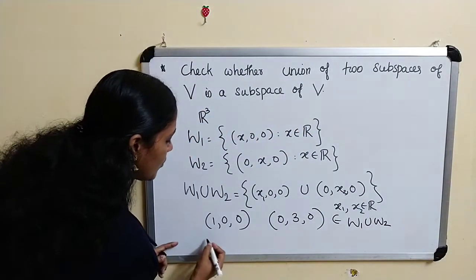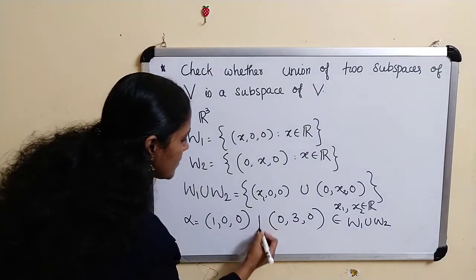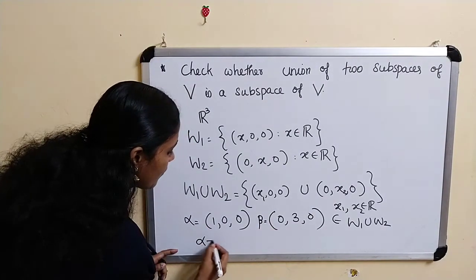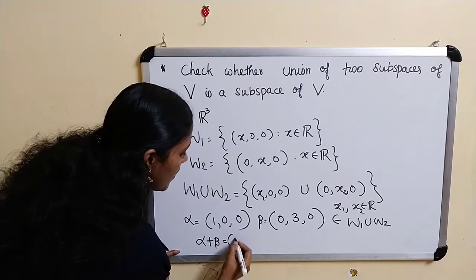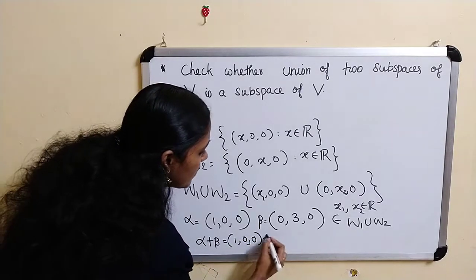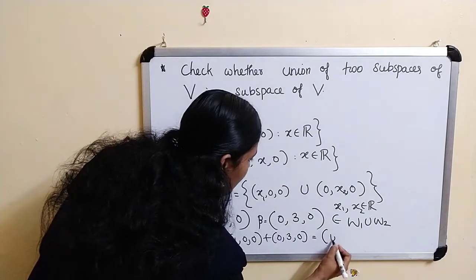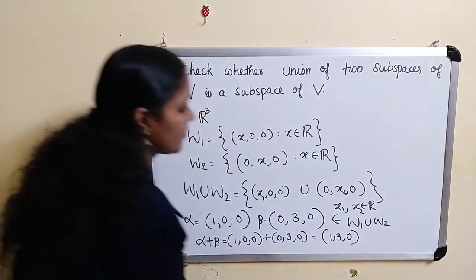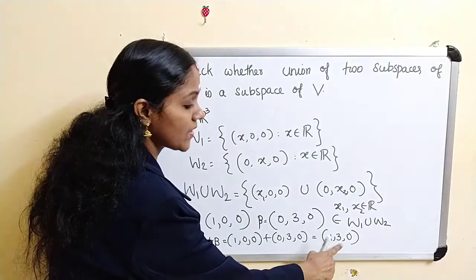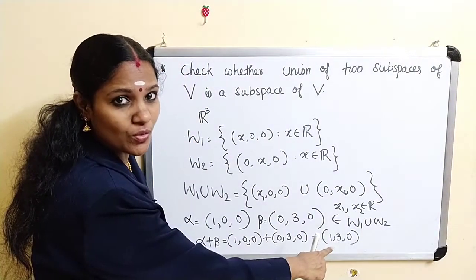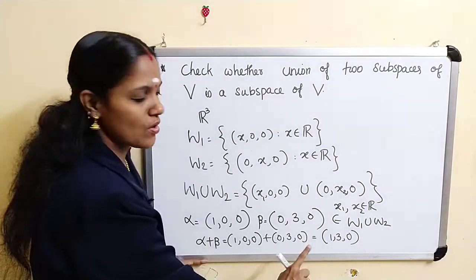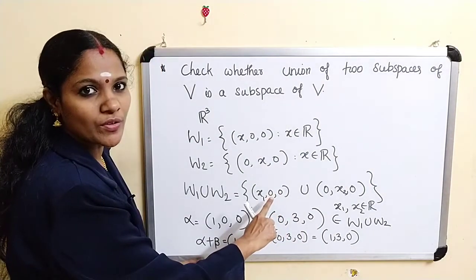Suppose this is alpha and this is beta. Now what about alpha plus beta? (1, 0, 0) plus (0, 3, 0) is equal to (1, 3, 0). Here both the first and second entries are non-zero and the third entry is 0. But that does not belong to W1 union W2.